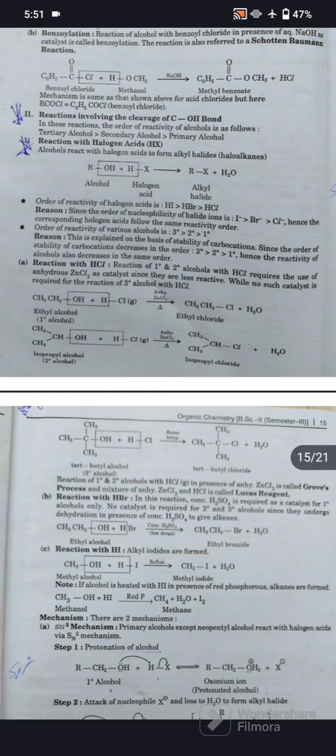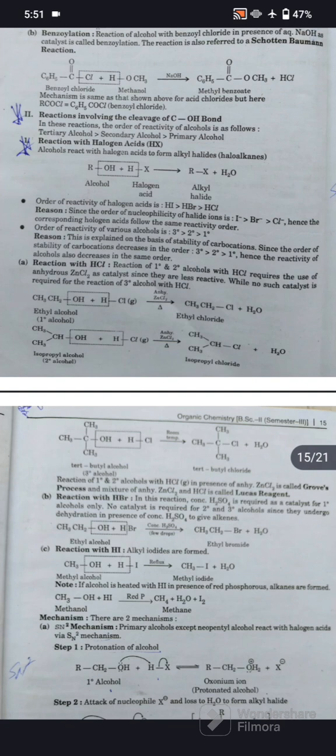Reaction with HBr. In this reaction, the concentrated H2SO4 is required as catalyst for primary alcohol only. No catalyst is required for secondary and tertiary alcohol since they undergo dehydration in presence of concentrated H2SO4 to give alkenes. CH3CH2OH, which is ethyl alcohol, reacts with HBr in presence of concentrated H2SO4 to form ethyl bromide with water. Next, reaction with HI, alkyl iodides are formed.